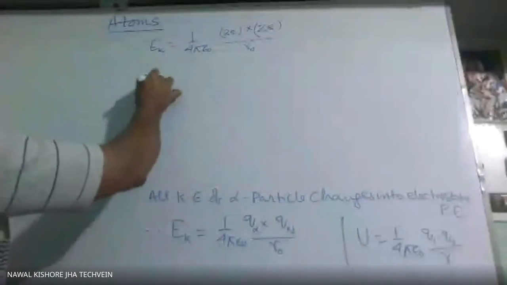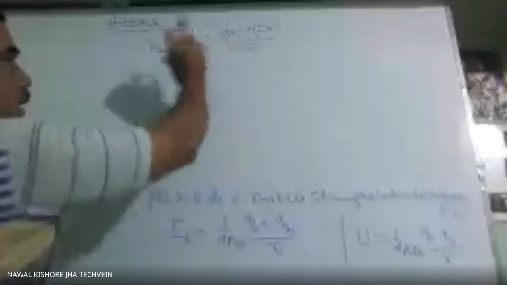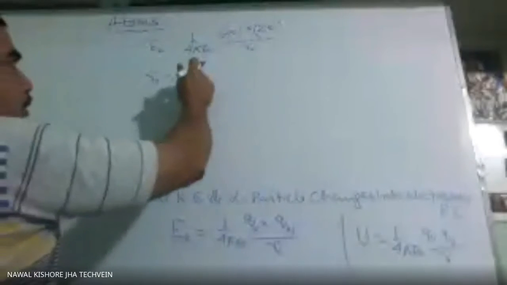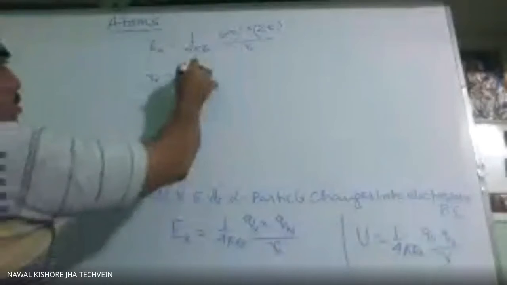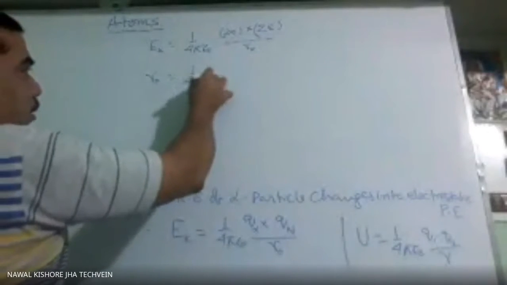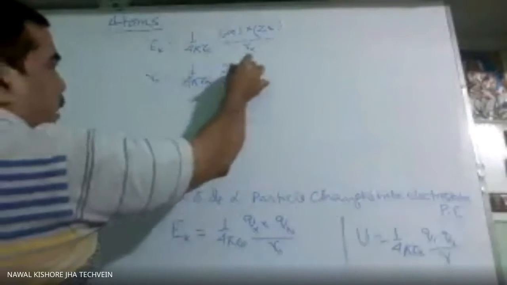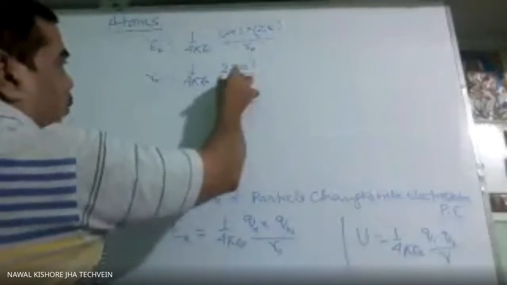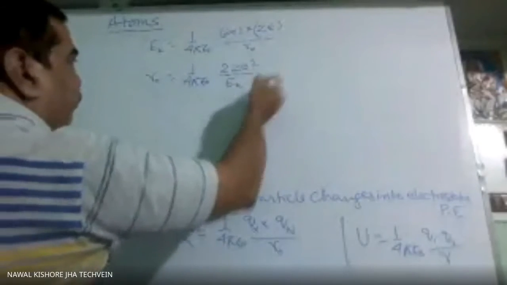So this R naught will be 2, we can cancel here, or we will leave like that only, no problem. So it will be 1 by 4 pi epsilon naught twice Ze square over EK.